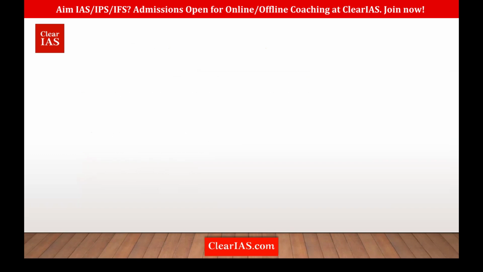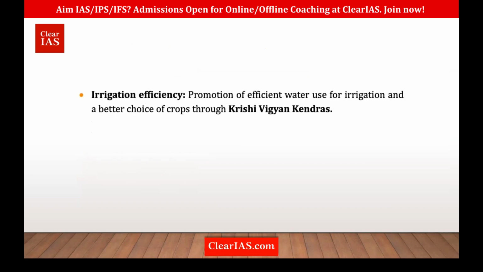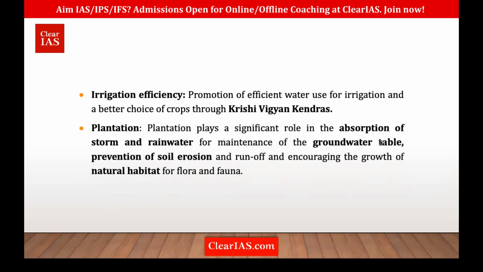Then it also ensures irrigation efficiency, that means using water sustainably, through initiatives such as micro irrigation practices and reducing the use of flood irrigation, with knowledge shared through Krishi Vigyan Kendras. Apart from that, plantation.